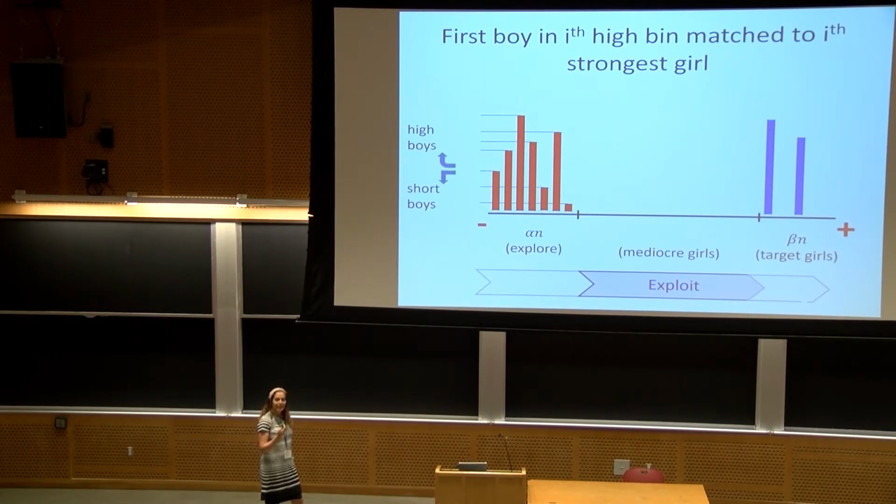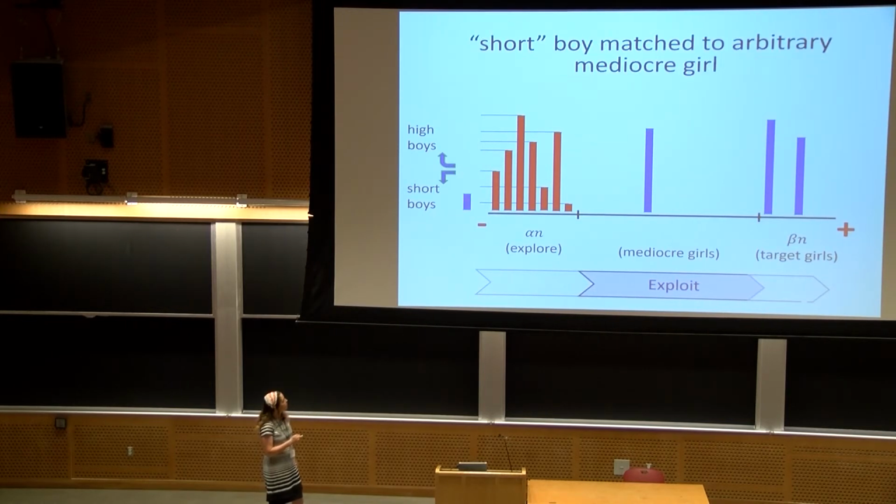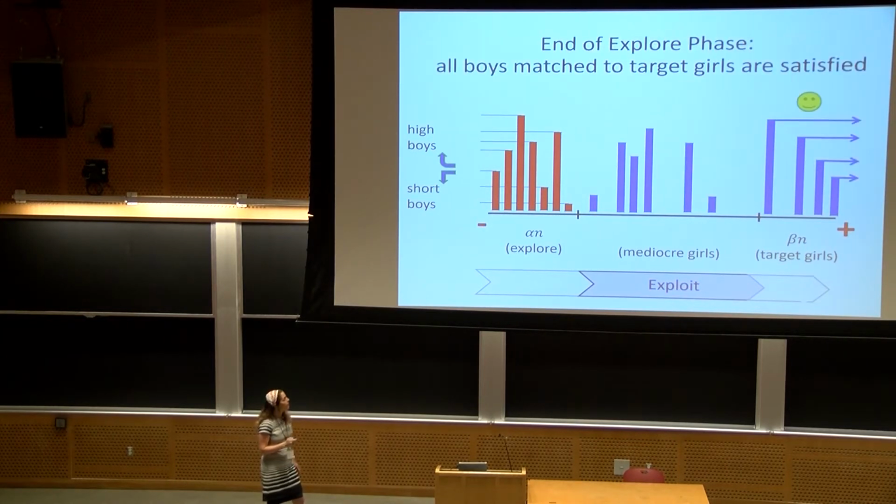Now, when a second boy arrives to the same bin, like in this situation, we send him to an arbitrary mediocre girl. Okay, so only the first boy of each bin is matched to the corresponding target girl, and we continue this process. If a short boy arrives, we also match him to an arbitrary mediocre girl. So this will be the end of the exploit phase.